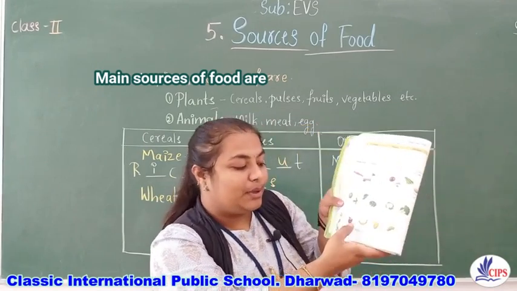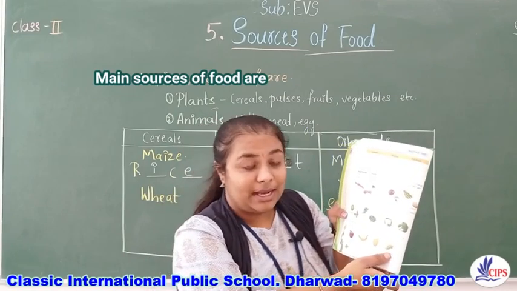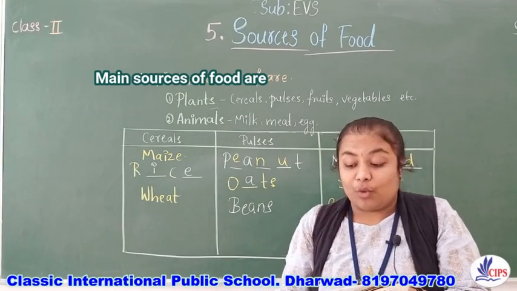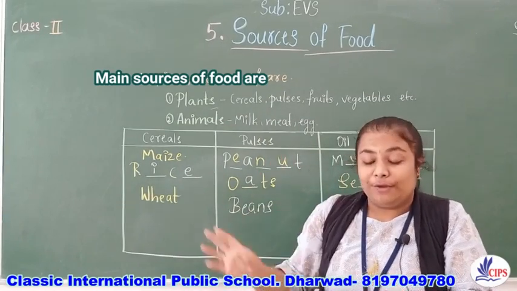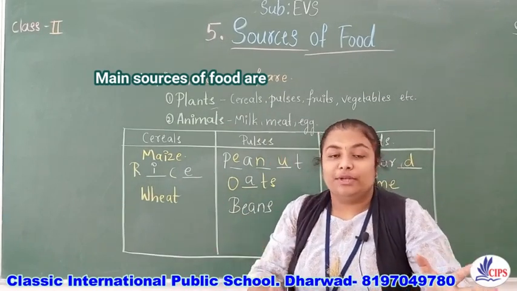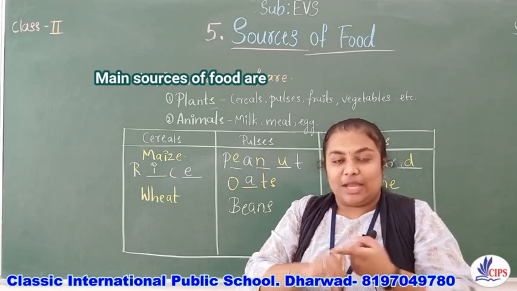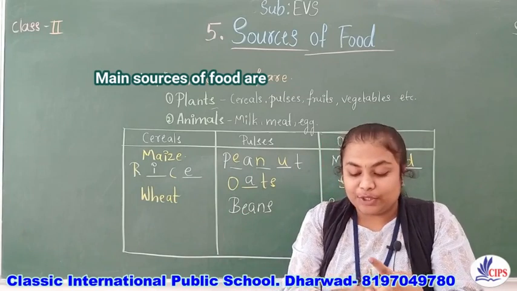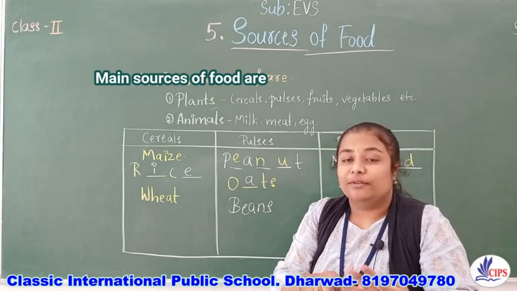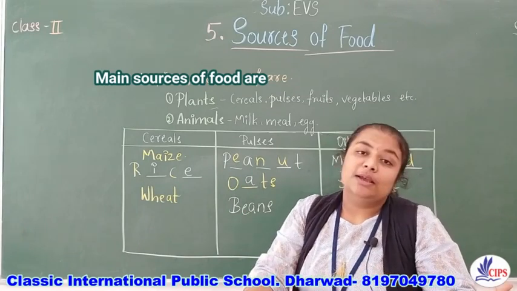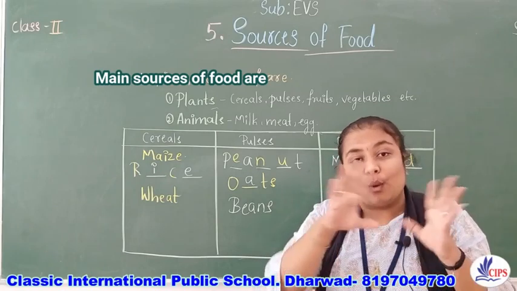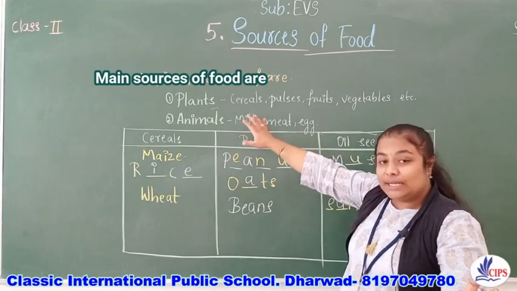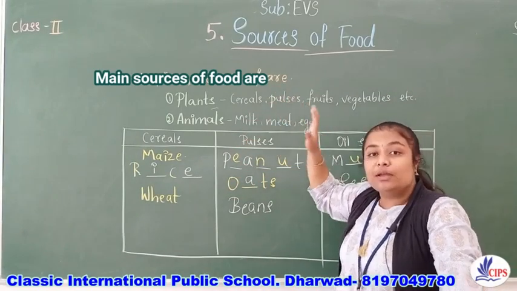And next, apple, banana, mango, and grapes are the fruits. Apple, mango, banana, grapes, and watermelon, etc. There are many fruits, which are fruits of the plant. So we are eating the parts of the plant like roots, stems, then leaves, flowers and fruits of the plant. Totally we are covering all the parts of the plant. We can say, so only we say the plant is the main source of food.